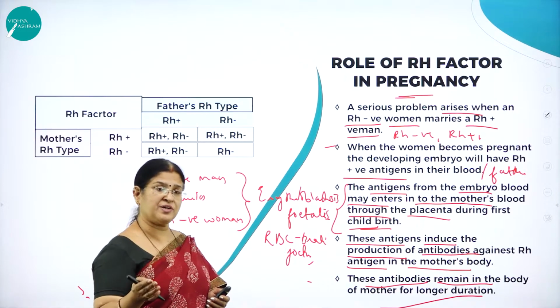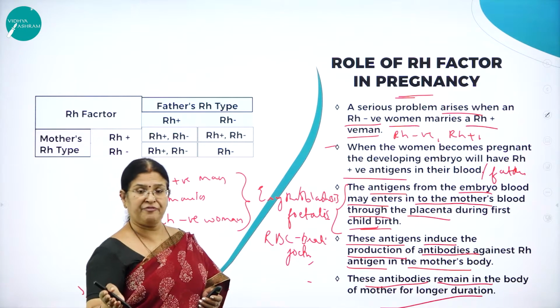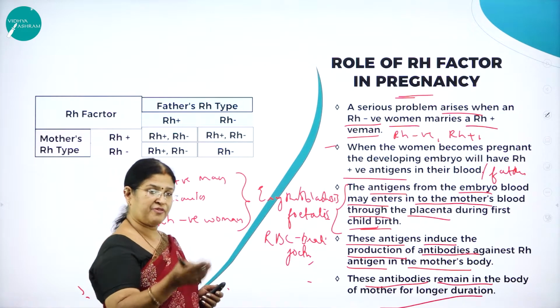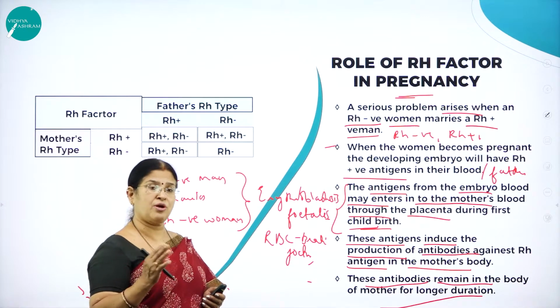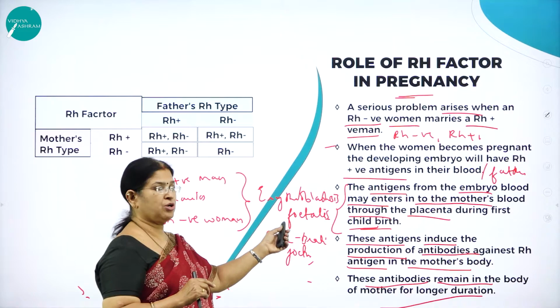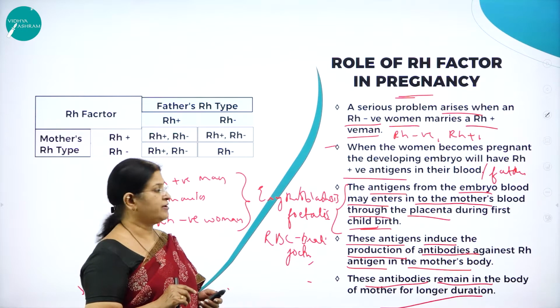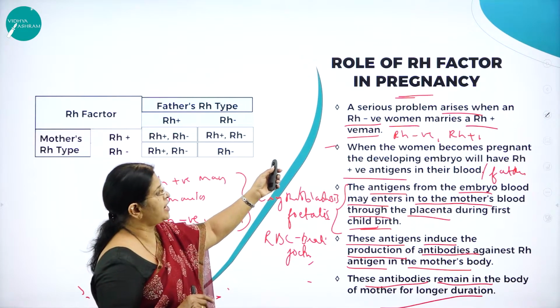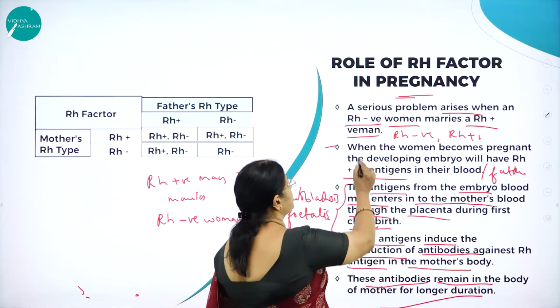And when she plans for a second child, the fetal blood will also have Rh positive again, which is from the father. Then definitely there is clotting or clumping, leading to a disease called erythroblastosis fetalis, right? So a serious problem arises when a Rh negative woman marries a Rh positive man.